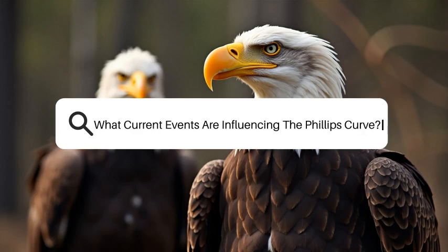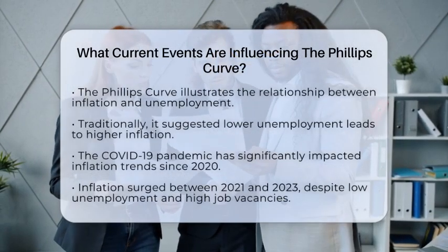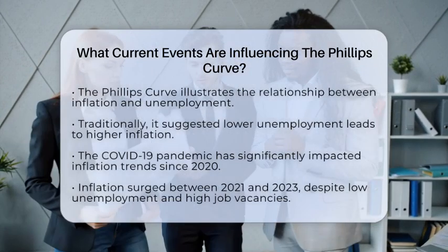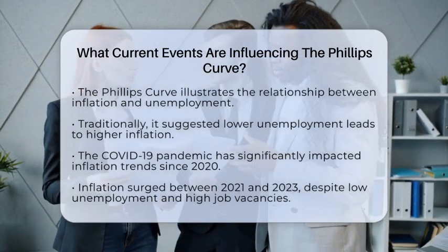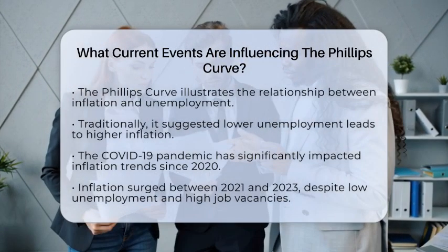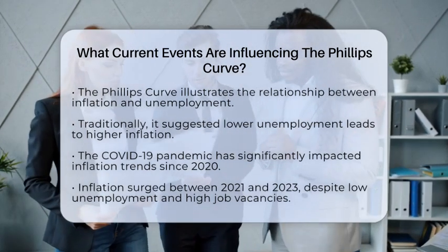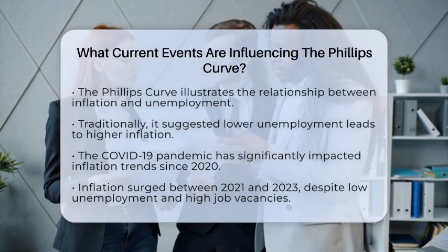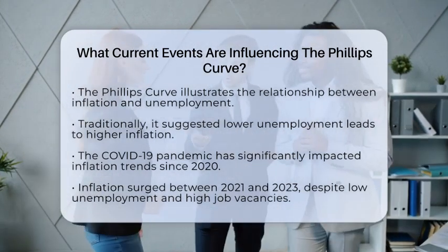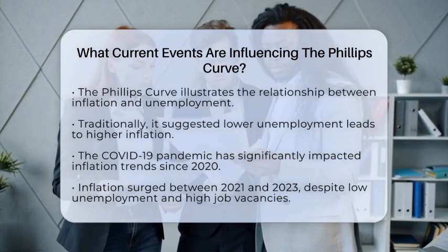What current events are influencing the Phillips curve? Have you ever wondered how current events shape economic theories? One theory that has been in the spotlight is the Phillips curve. This curve illustrates the relationship between inflation and unemployment. Traditionally, it suggested that lower unemployment leads to higher inflation. However, recent events have changed how we view this relationship.